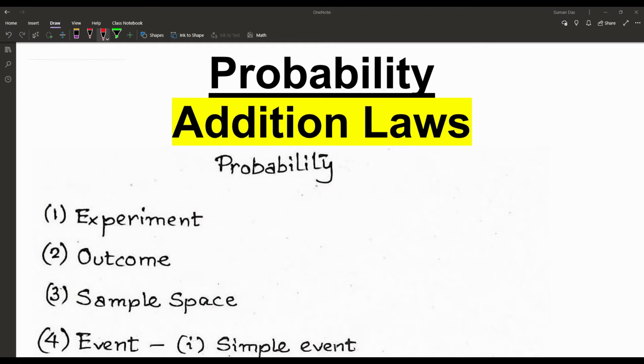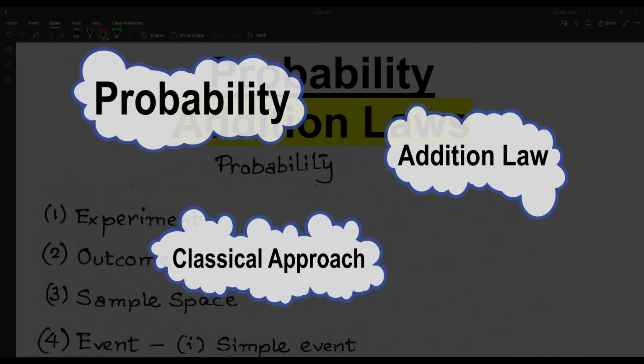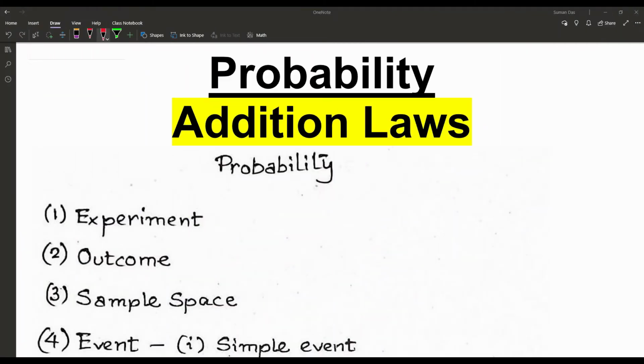Hello friends, today our topic is the basic problems on probability, and that is based on the classical approach of probability. Particularly, we are today discussing the problems based on mutually exclusive events and the addition laws of probability.